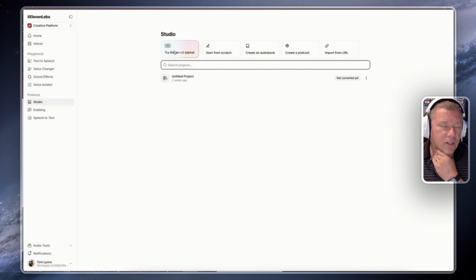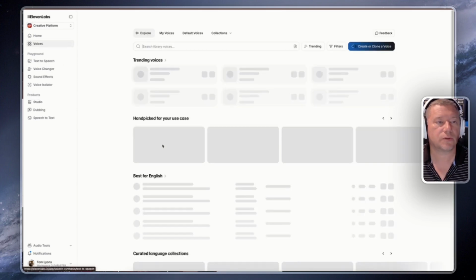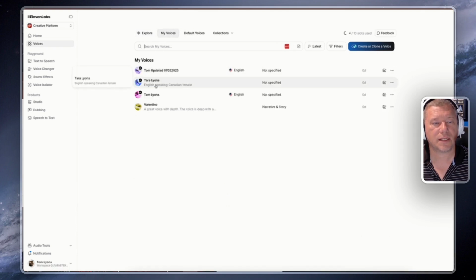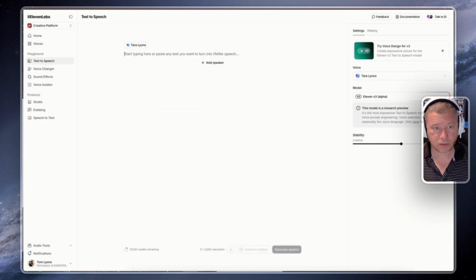And if you haven't cloned your voice yet, go and clone it. I already have Tara's voice, which is right here, and I have my voice as well. It's really easy to do. You can upload a video of yourself talking. You can record some audio and upload it so that it has something to copy for you, and then away you go. And then you have a choice of the tools that you want to use. We're going to use text to speech to create this, and you can see I'm using Tara's voice.